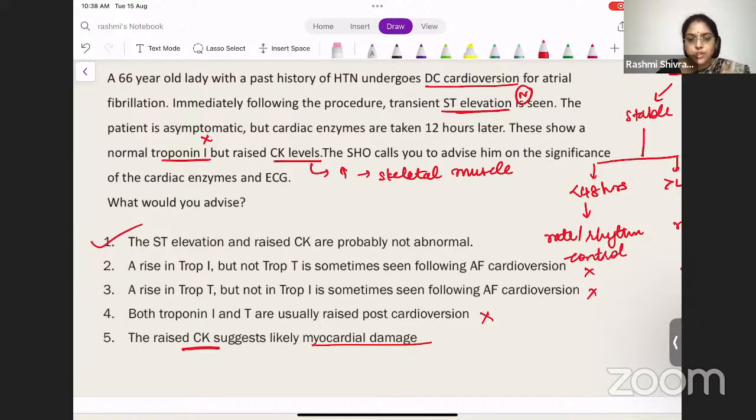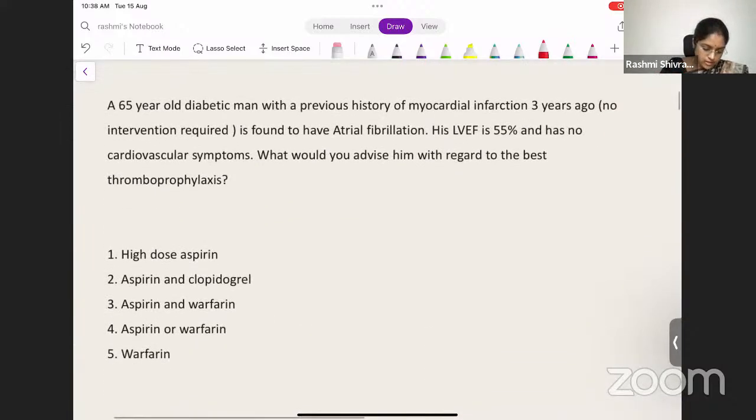So the next question we will try to discuss. I want all of you to write your answers into the chat box so that we can have a discussion. This is a fairly easy question compared to the first one. A 65-year-old diabetic man with a previous history of myocardial infarction, for which no intervention was required, is found to have atrial fibrillation. His LVEF is 55% and he has no cardiovascular symptoms. What would you advise him with regard to the best thromboprophylaxis? So how would you approach this question?